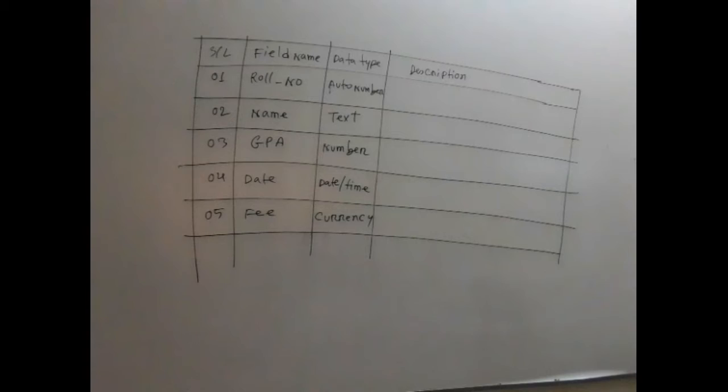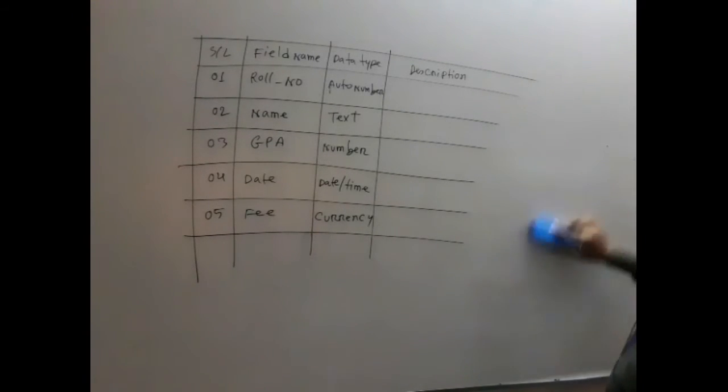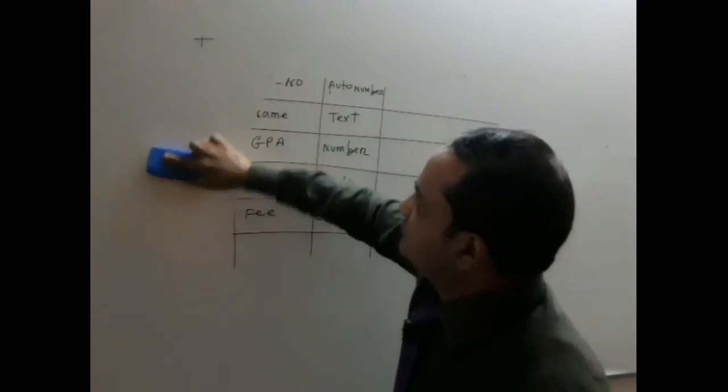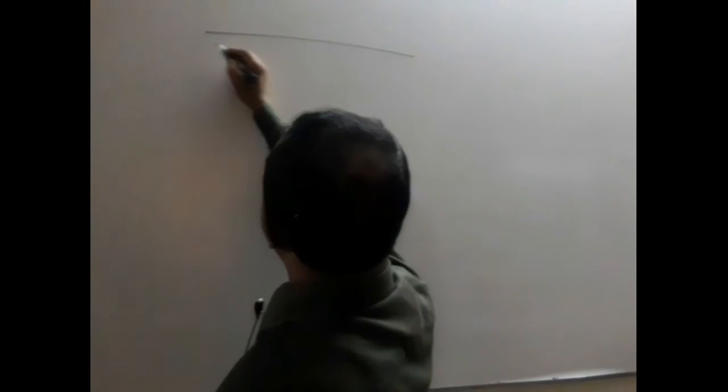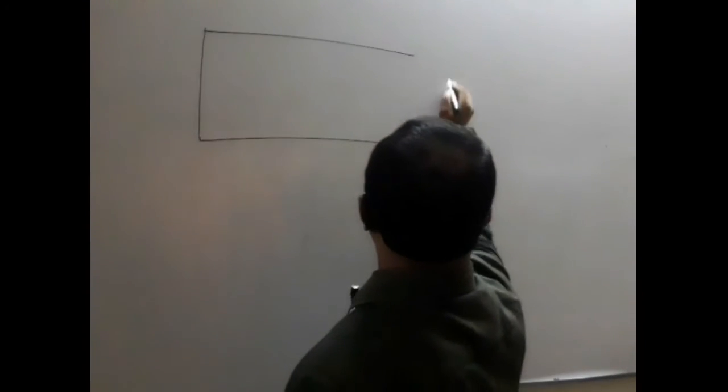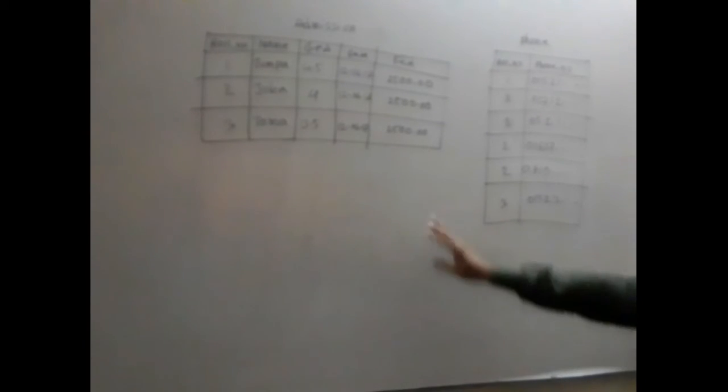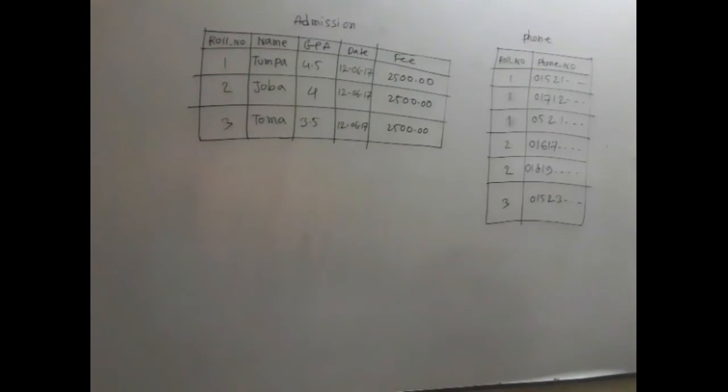And now come to the last question. To answer the last question, I have to draw the table again. Now, dear students, look at the two tables. The first one is the admission table and the second one is the phone table.